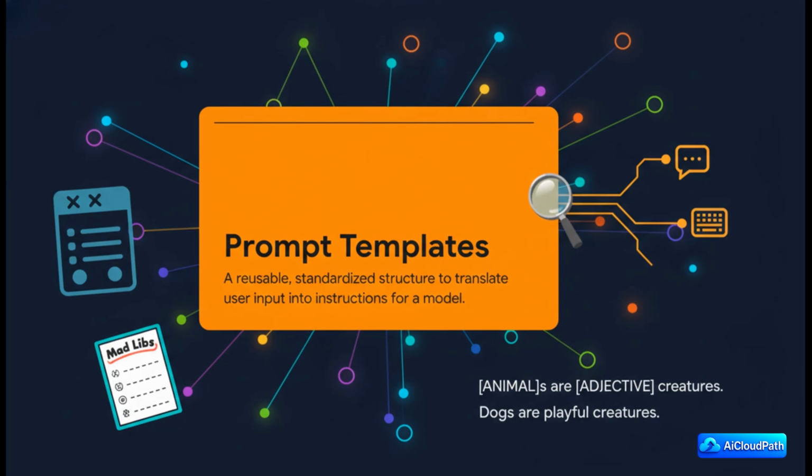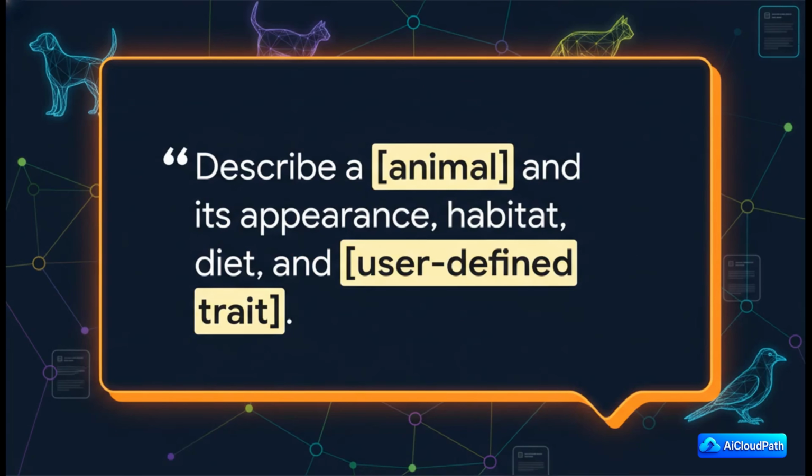And finally, we have prompt templates. The easiest way to think of this is like creating Mad Libs, but for an AI. It's a standardized, reusable structure that takes some user input and just plugs it into a predefined prompt. This is all about getting consistency and scalability. So here's a really simple template in practice. We've defined the core structure of our request, right? But we've left key parts as variables, the type of animal and the specific trait.